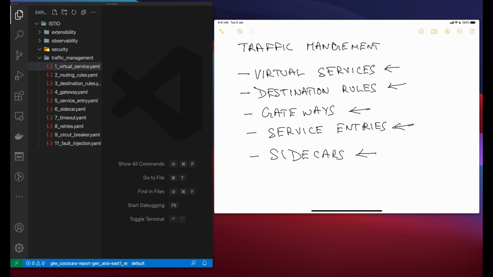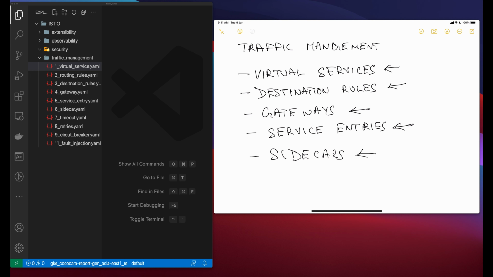With a virtual service, you can specify traffic behavior for one or more hostnames. So you use routing rules in the virtual service that tell Envoy how to send the virtual service traffic to the appropriate destination. And route destinations can be versions of the same service or entirely different services.